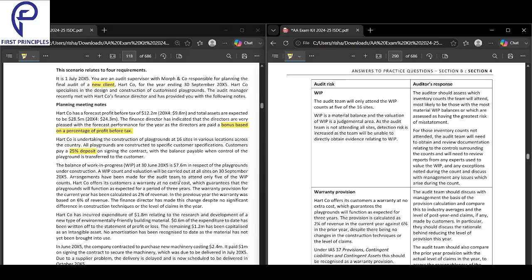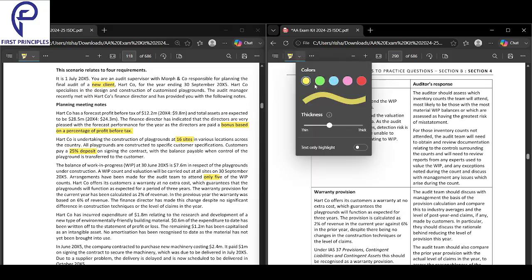Totally how many are there? Okay, 16 sites are there in total, but they will attend only five. So now there's a problem, right? The audit team will only attend five of the 16 sites. So the risk is the audit team will only attend five of the sites.